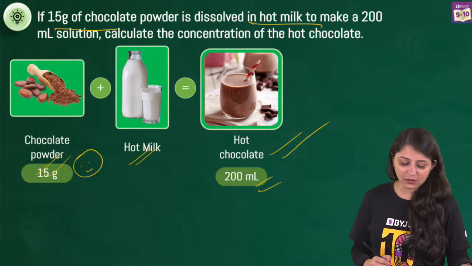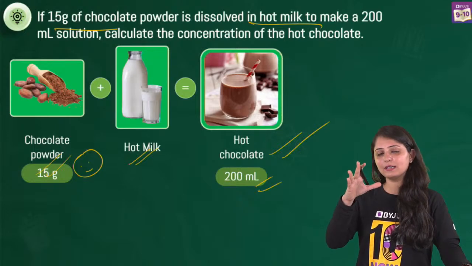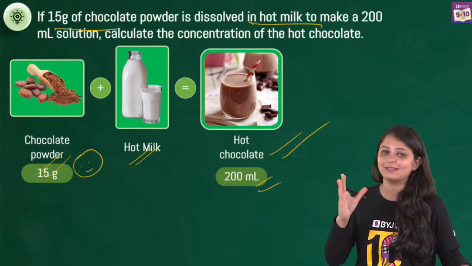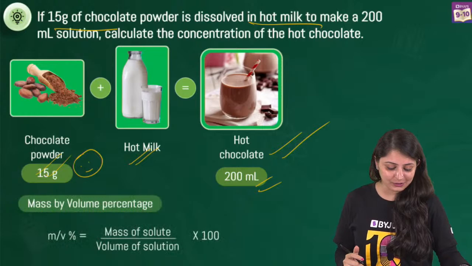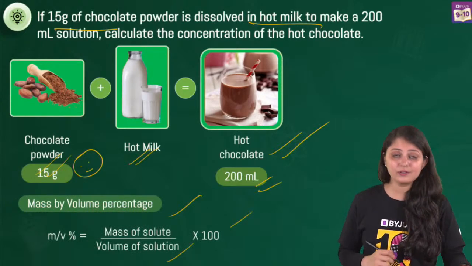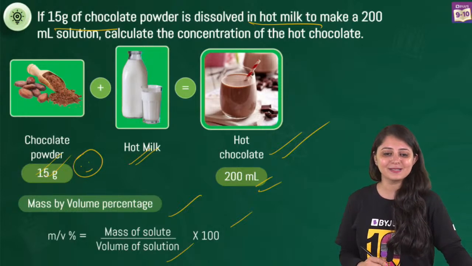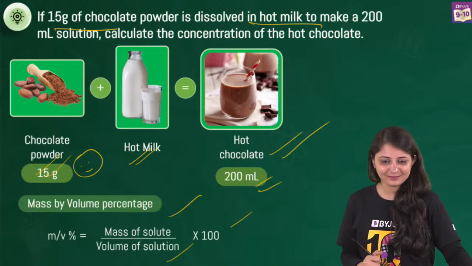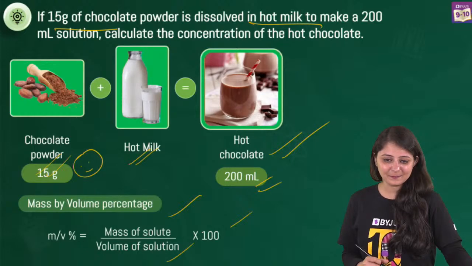So first of all, mass of solute is given, volume of solution is given. So mass by volume is what we are calculating, right? Mass of solute by volume of solution into 100 will give you mass by volume percent. Yes, absolutely.